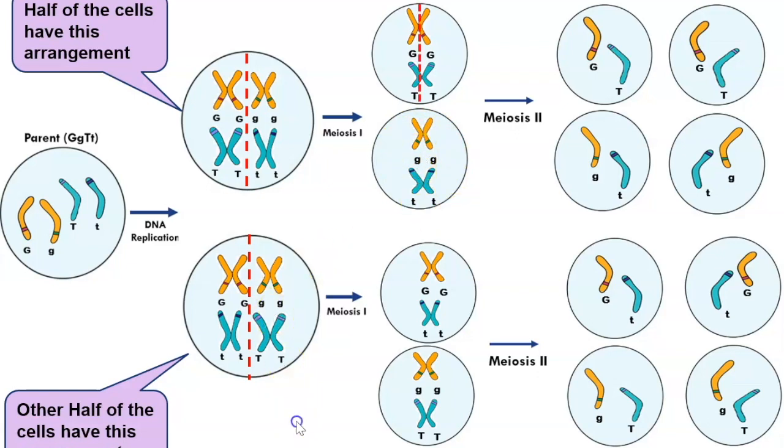Same with this one. In meiosis 2, both sister chromatids will split at the centromere to allow the daughter chromosomes to migrate and end up in different gametes.